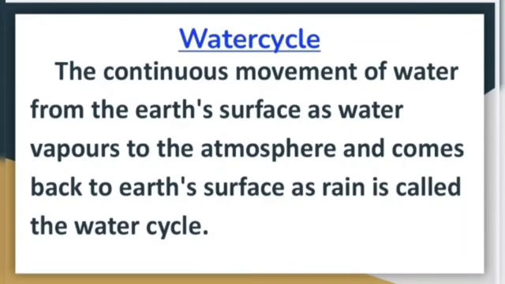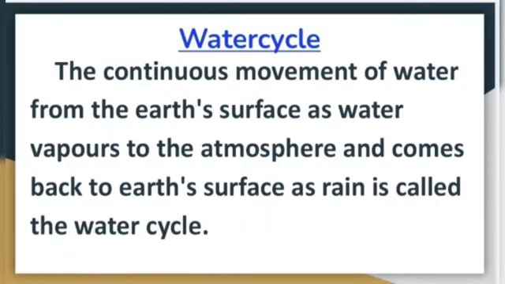Have you ever thought why water never finishes? It is because of the water cycle. The total amount of water on the earth remains constant because of the water cycle. Now what is the water cycle? The continuous movement of water from the earth's surface as water vapors to the atmosphere, and back to the earth's surface as rain, is called the water cycle.